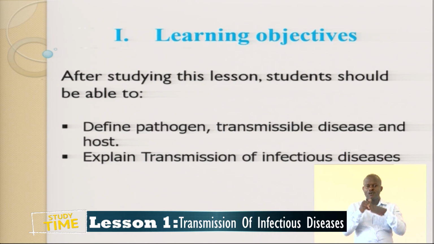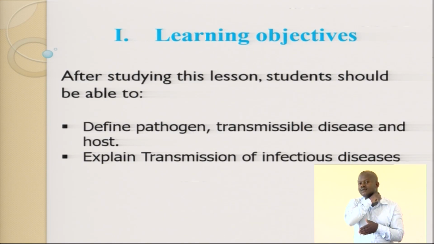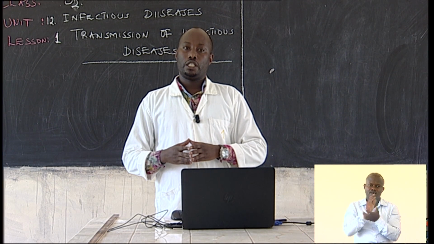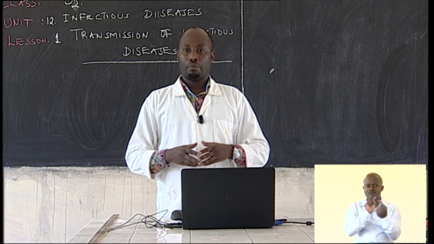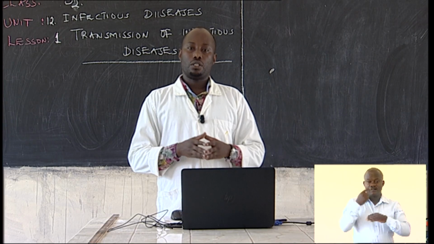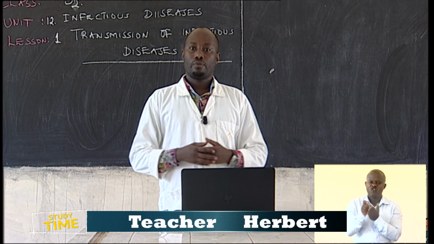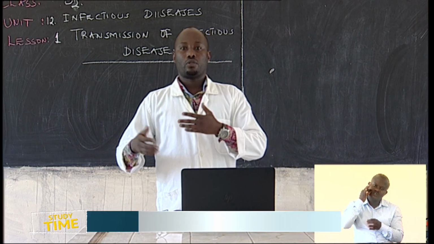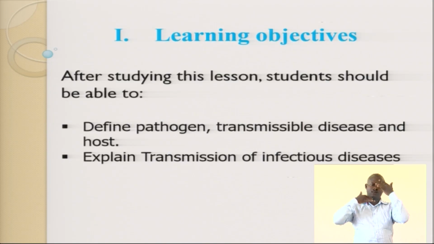When you talk about infectious diseases, there are very many diseases which are very infectious, which can be caused by either direct or indirect contact. Take an example, when you are in direct contact with some of the disease-causing agents, these are pathogens. Some of us in our homes are staying with rodents, cockroaches, fleas, and mosquitoes. All these can transmit diseases to humans. So we're going to talk about infectious disease.